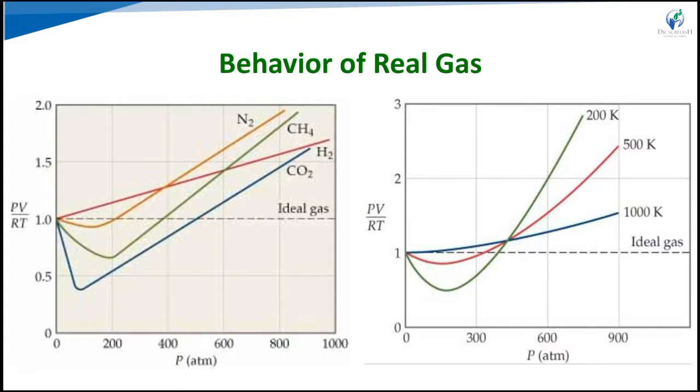Here we can see that at lower temperatures the curve has a deep dip below the ideal gas line, and then we increase the temperature from 200 K to 1000 K for the nitrogen gas only. That is the blue line. The deep curve's minimum decreases, and it becomes like a straight line with increasing temperature.